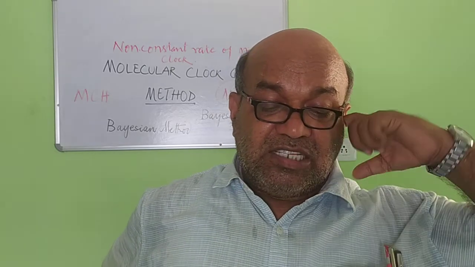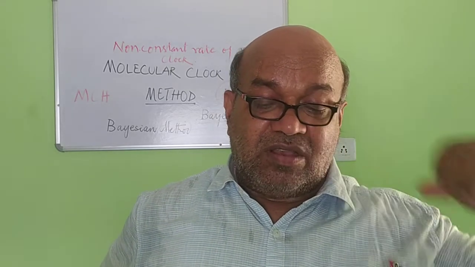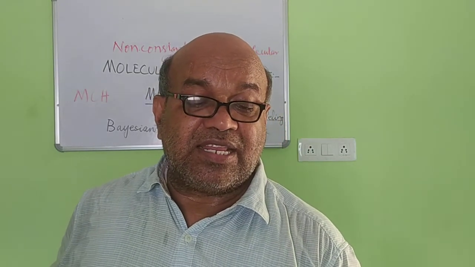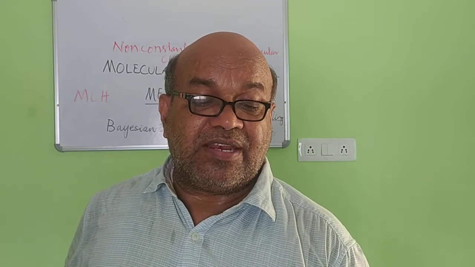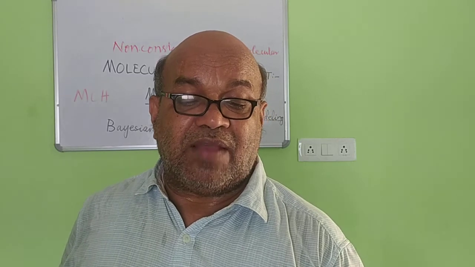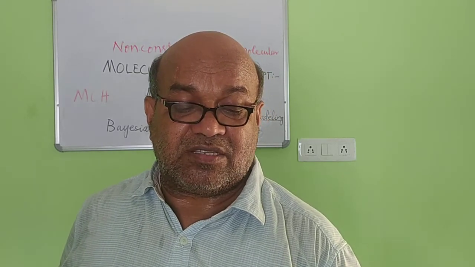And lastly, changes in the intensity of natural selection. These are the 5 factors which combine to limit the application of molecular clock models.